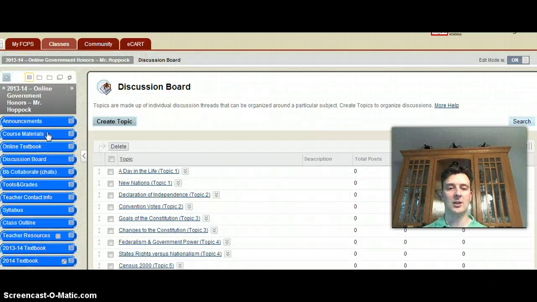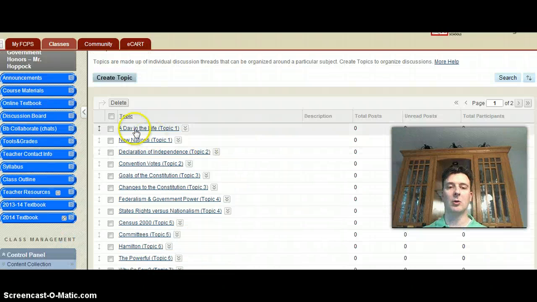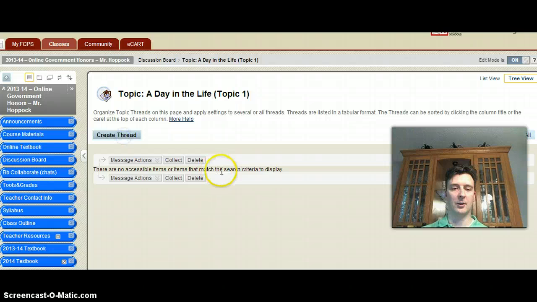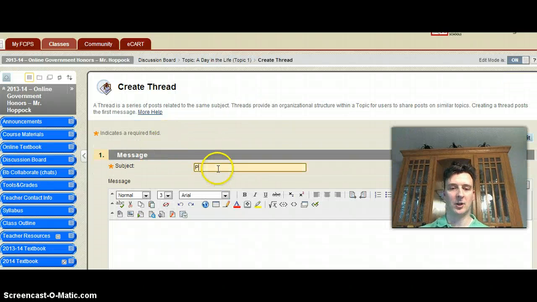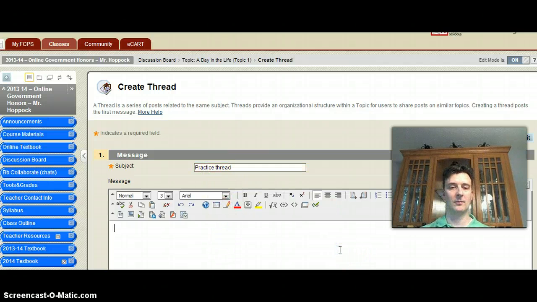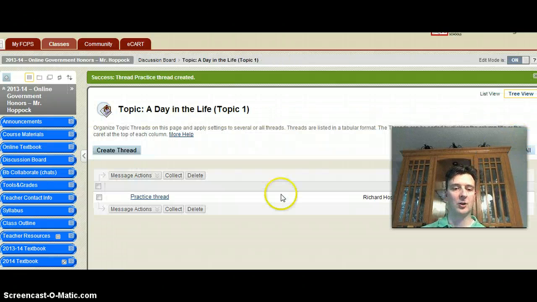You'll have an online textbook. You'll also have a discussion board, and you will post in here. You would create a thread, and you could type in practice thread, and then say hi or whatever you wanted to say. You would have to answer a question on the discussion board, and you'd be required to respond to one person's post.